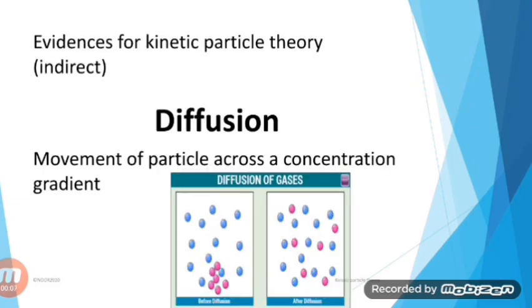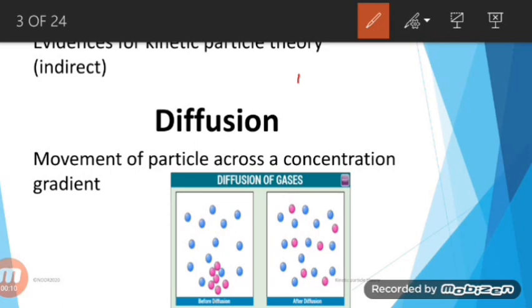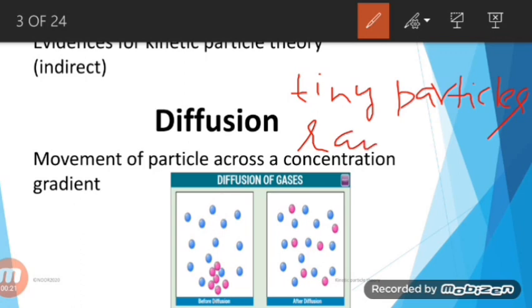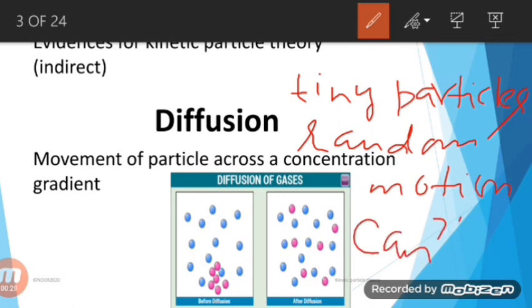According to kinetic particle theory, matter is composed of tiny particles, and these tiny particles are in constant random motion. And we can't see these tiny particles. So how do we believe that these particles actually exist when we can't see them with our eyes? Let's take an example in order to understand the existence of these small particles.